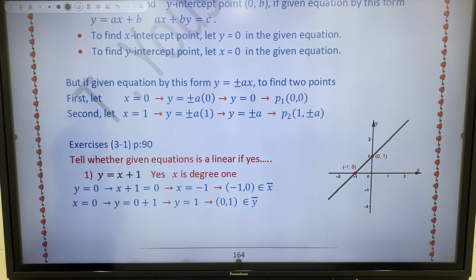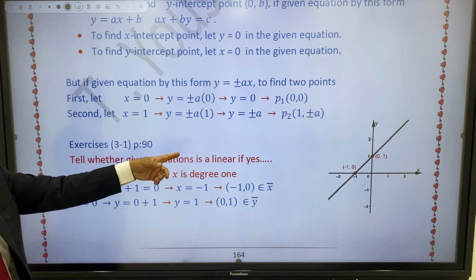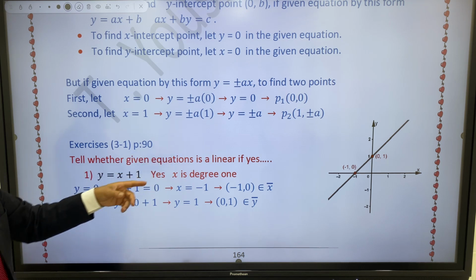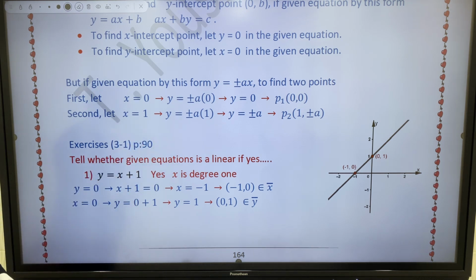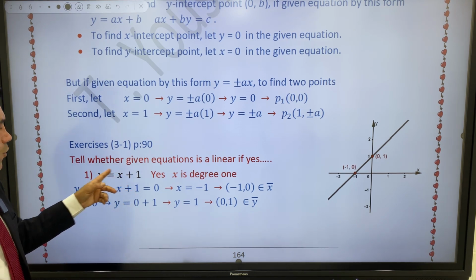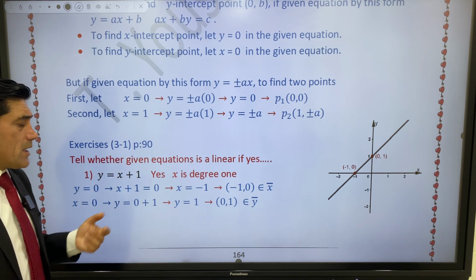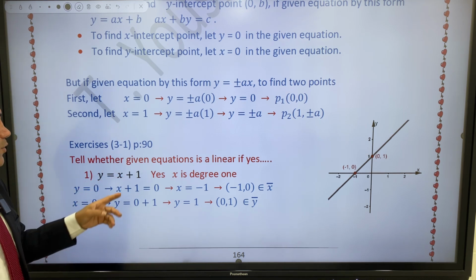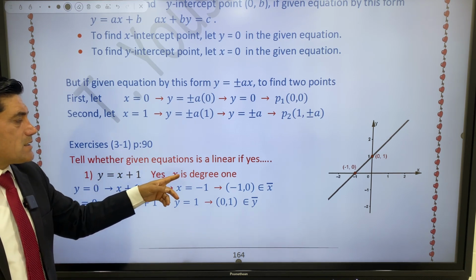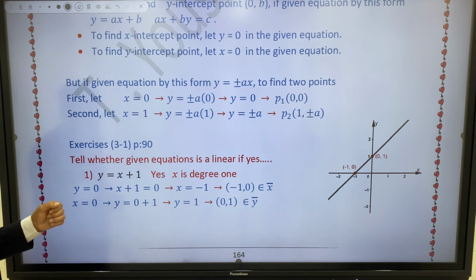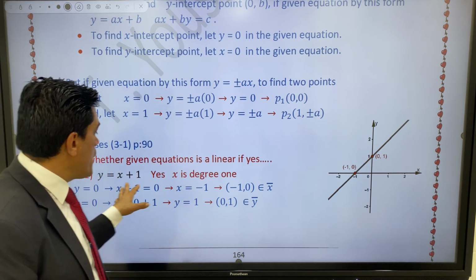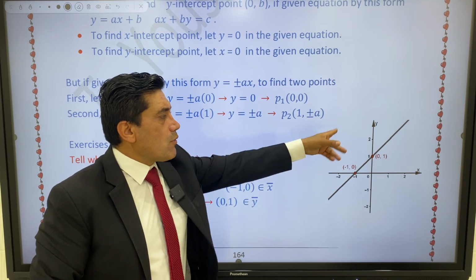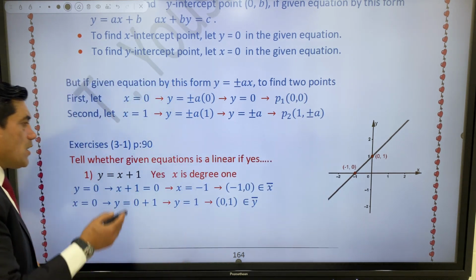For example, about your Exercise 3.1, page 19: tell whether the given equation is linear. If yes, draw a graph of the linear equation. For example, question 1, y equals x plus 1. Is y equals x plus 1 a linear equation? Yes, because x is degree 1, so it is a linear equation. So how can we draw the graph of y equals x plus 1? By this way, find 2 points.